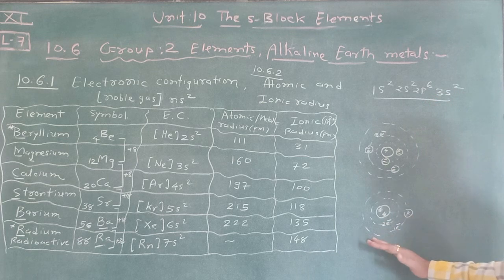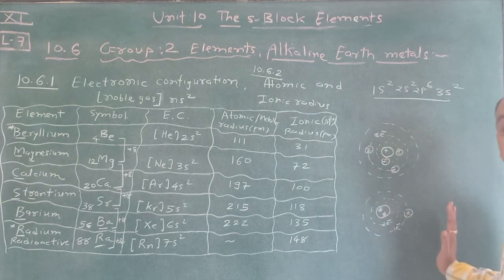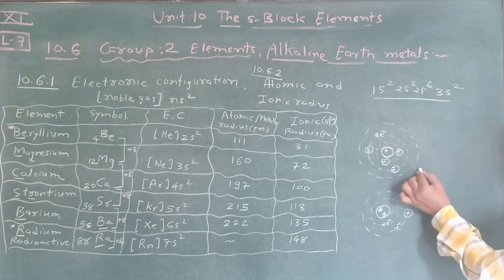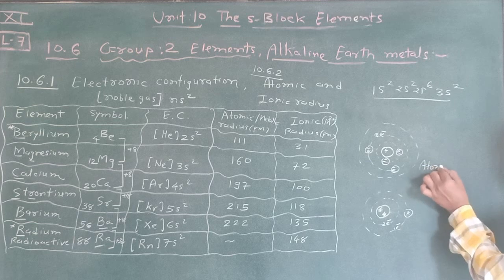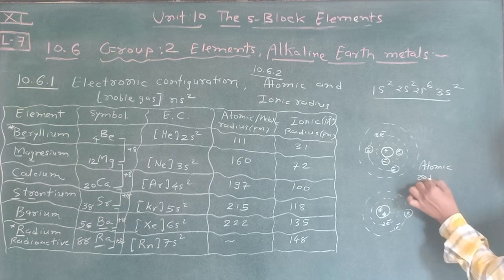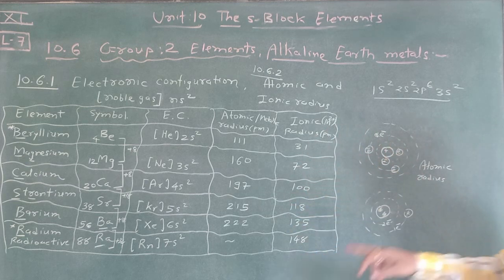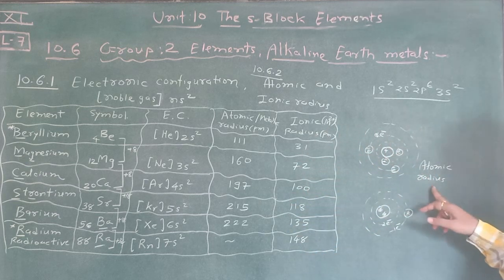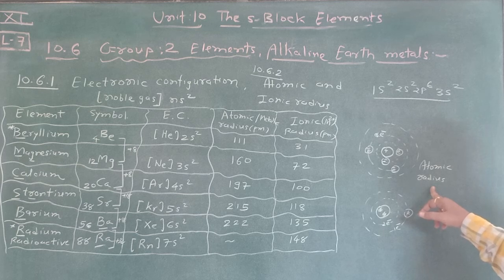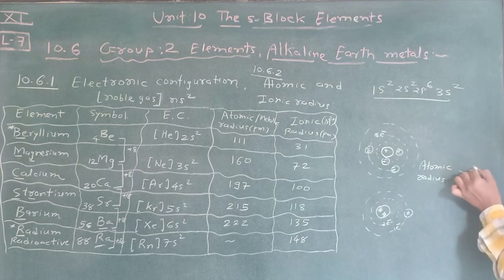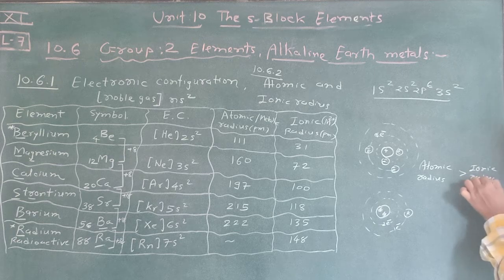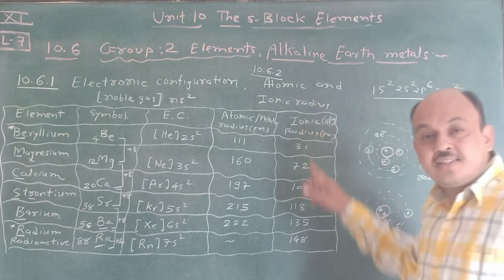So group 1 and group 2 differ. And another thing you remember, it is very easy. If I have atomic radius and ionic radius, atomic radius is always higher as compared to ionic radius, for group 2.